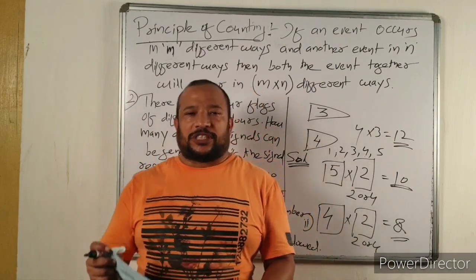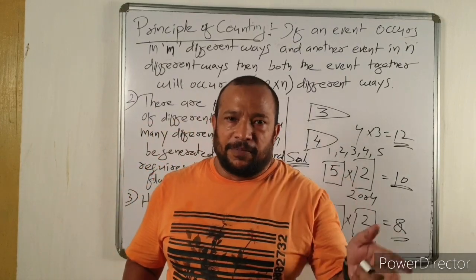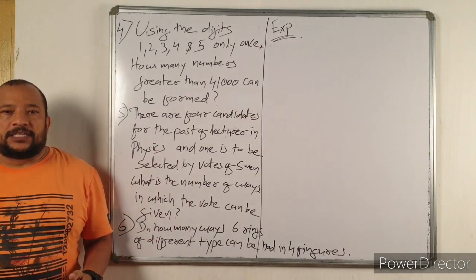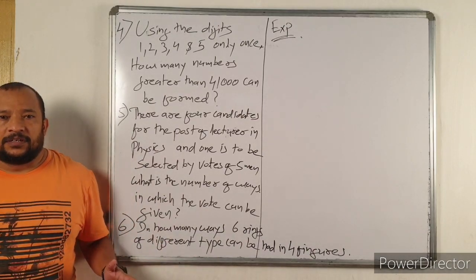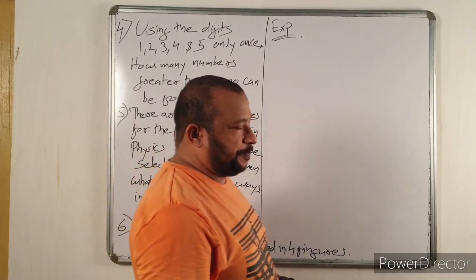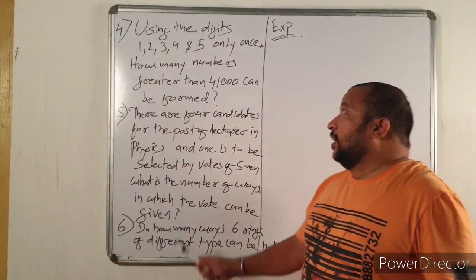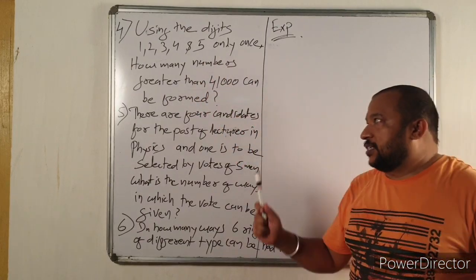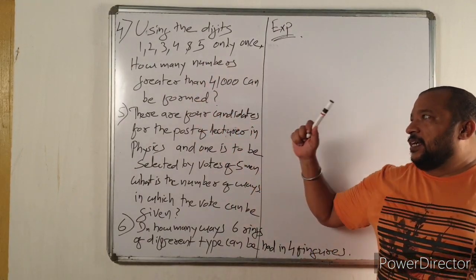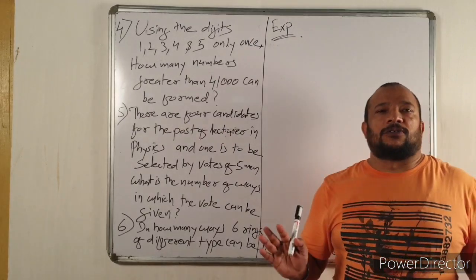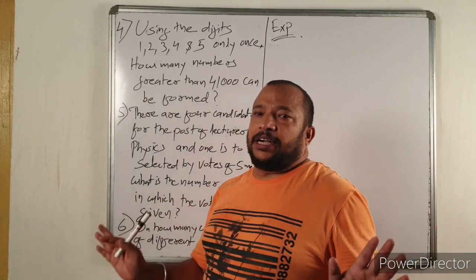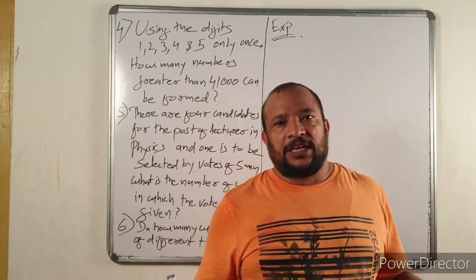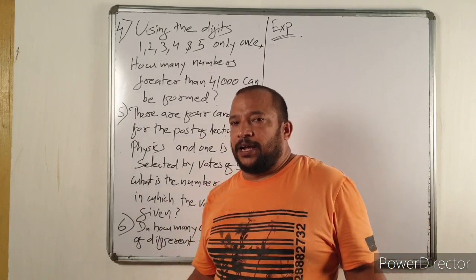Now let us discuss some more questions related to numbers. If you want to take the screenshot, please take the screenshot. Question number 4. Using the digits 1, 2, 3, 4 and 5 only once, how many numbers greater than 41,000 can be formed? Now, this is also a number related question. Again, we'll apply the principle of counting.